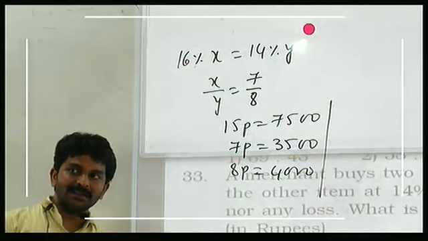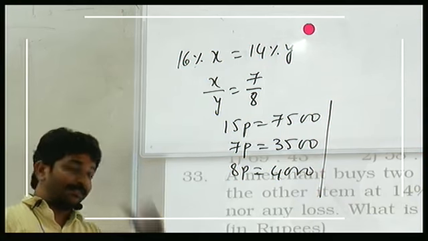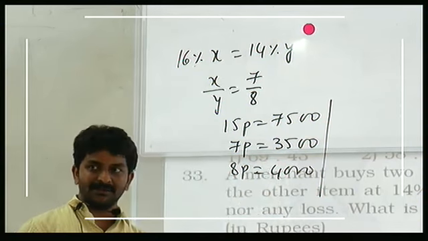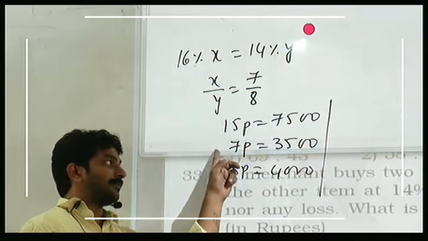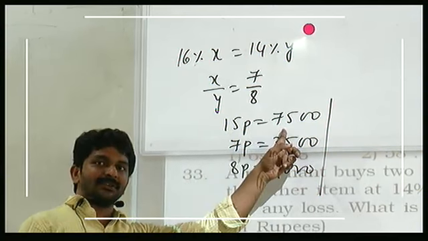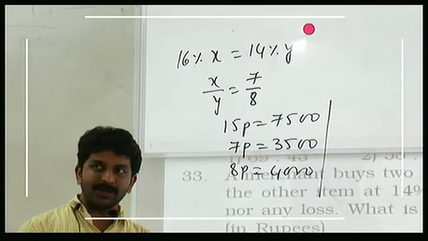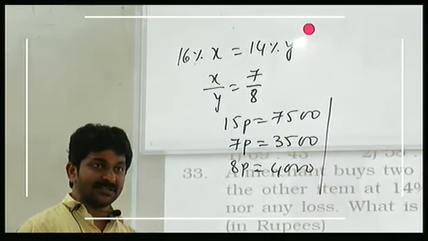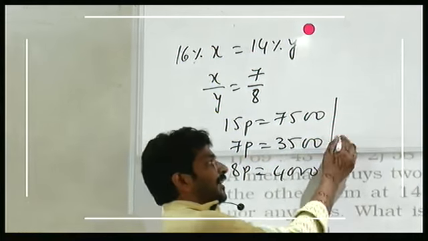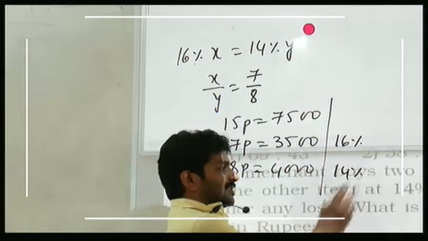But you are not asked about difference in their cost prices. If your question is about difference in their cost prices, 3,500, 4,000 difference is 1 part. From this, 7 parts and then 8 parts, you can directly calculate 1 part value. If 15 parts is equal to 7,500, 1 part is equal to 500. You can go for that as your final answer. But you are not asked about the difference in cost prices. You are asked about difference in selling prices. Right. So, on this you are getting 16% profit. On this you are getting 14% loss.